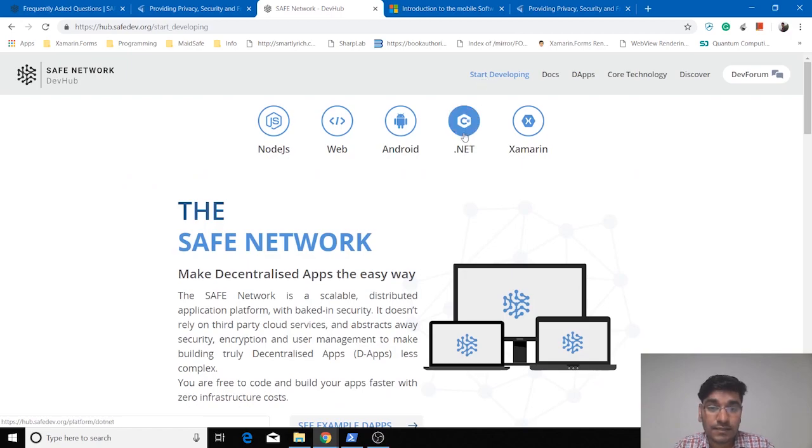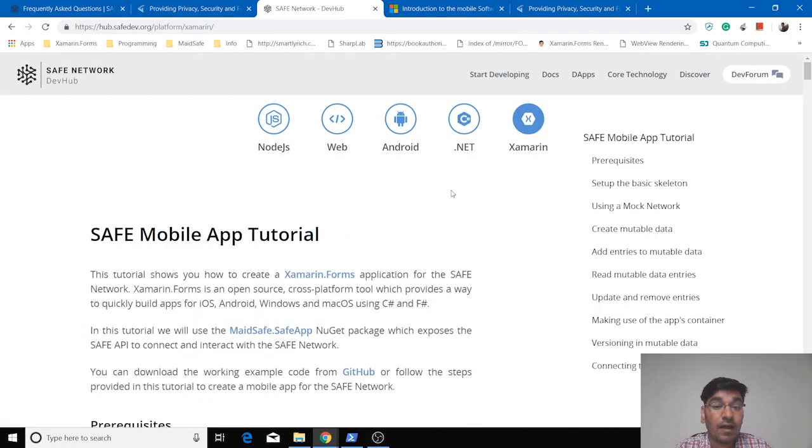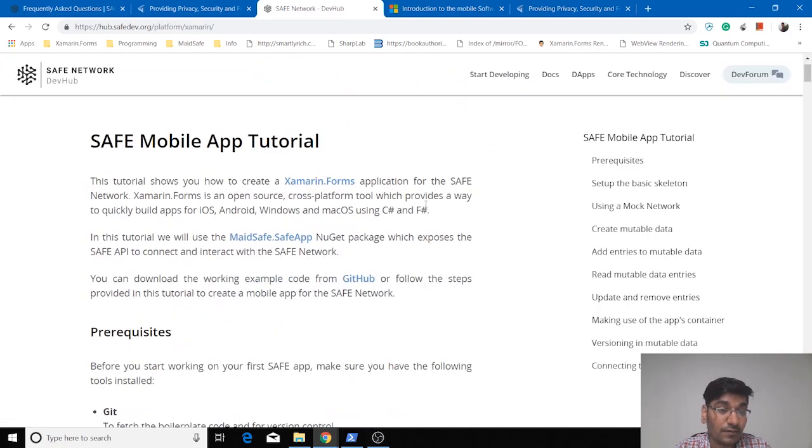So it has two different sections, .NET and Xamarin. And .NET is basically for developing cross-platform desktop applications using C Sharp, and Xamarin is for mobile. So we will be starting with Xamarin now, and let's start. So we will start developing our first cross-platform mobile application, and we will be using Xamarin Forms for that.